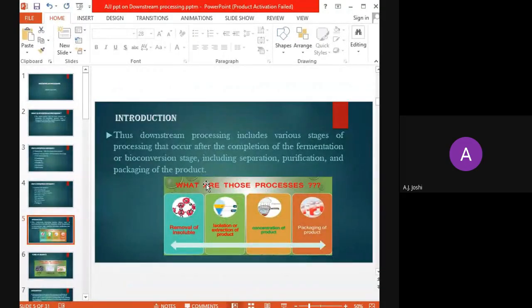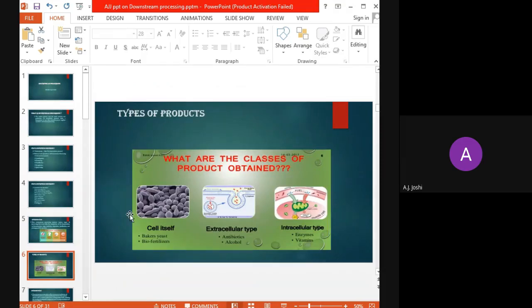Now, overall, the steps involved in downstream processing depend on the type of product. So what kind of product is produced by the process of fermentation? That may be the cell itself, as we have already discussed, either Baker's yeast or the biofertilizer. So whenever we design a particular fermentation process for production of Baker's yeast, that may also be single cell protein or that may be the biofertilizer. Here, our targeted product is the biomass.